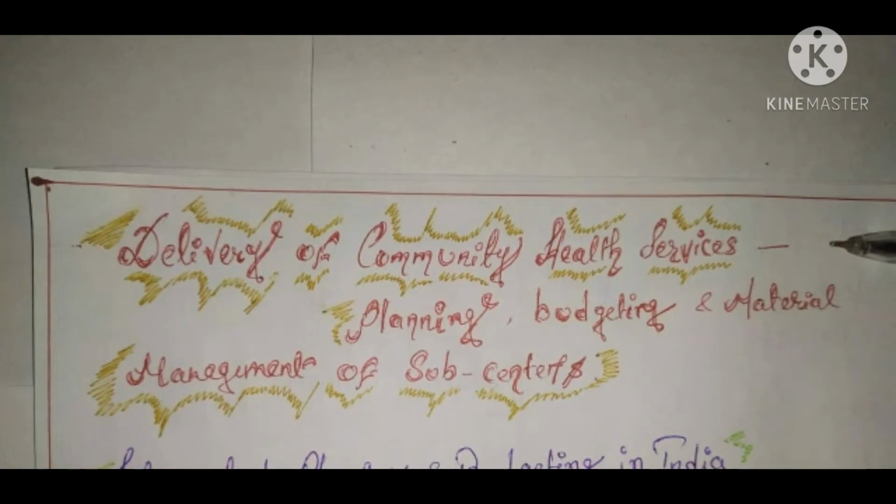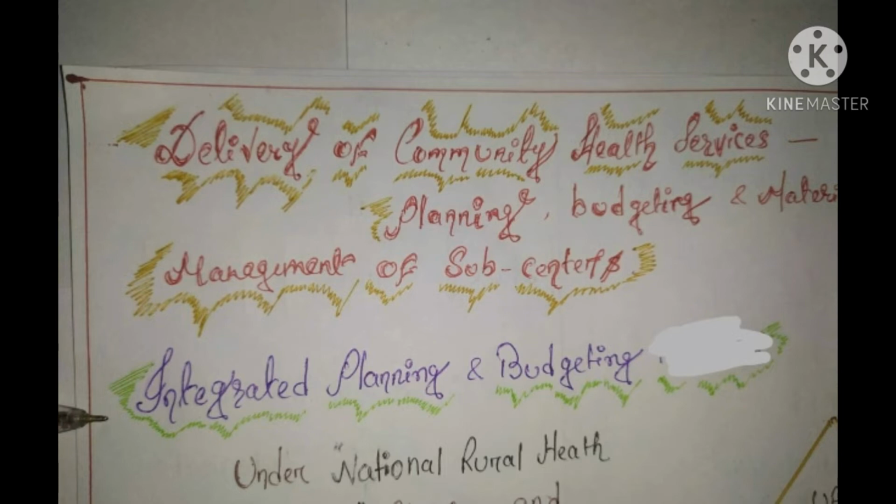Okay, so let's start. Planning, budgeting and material management of subcenters. Integrated planning and budgeting. Planning and budgeting of what? Of subcenters, right? So to run a subcenter successfully, the most basic requirements are a good plan, good budget and necessary materials, right?